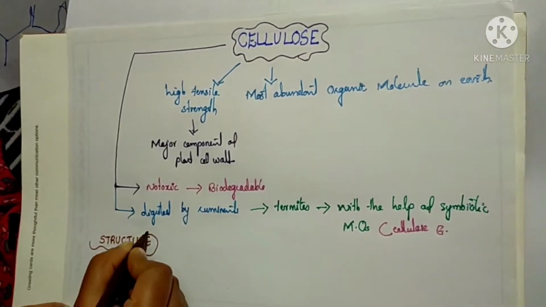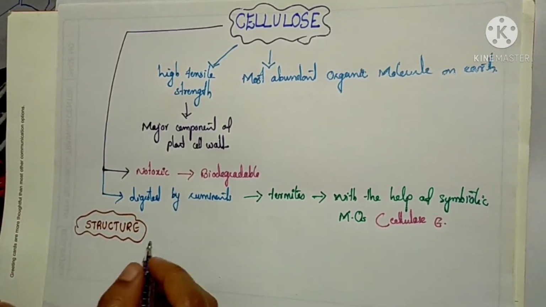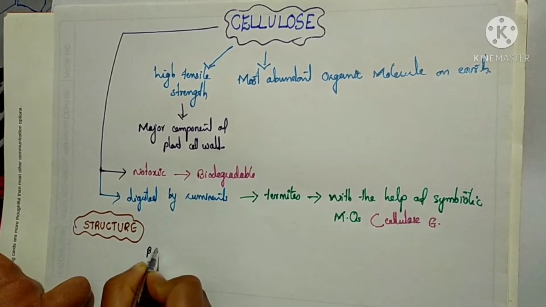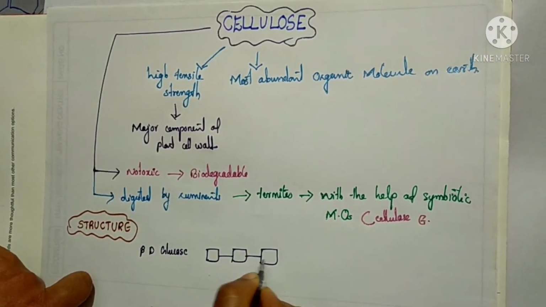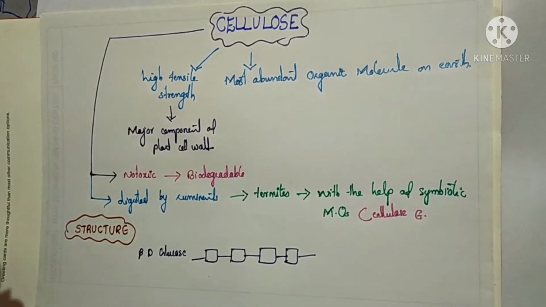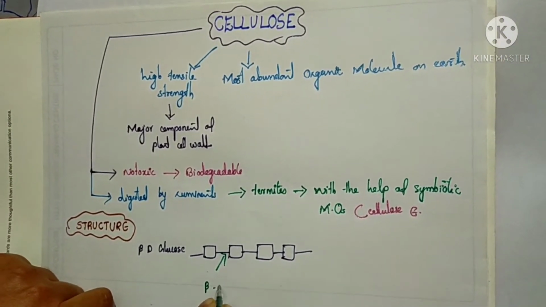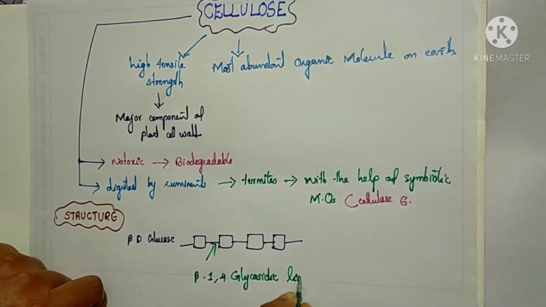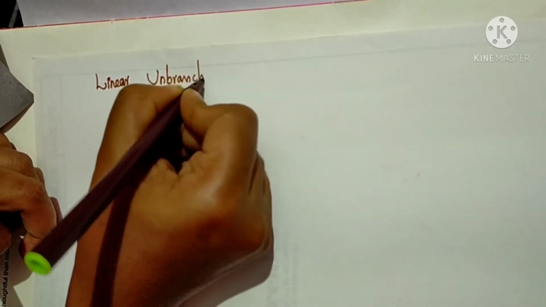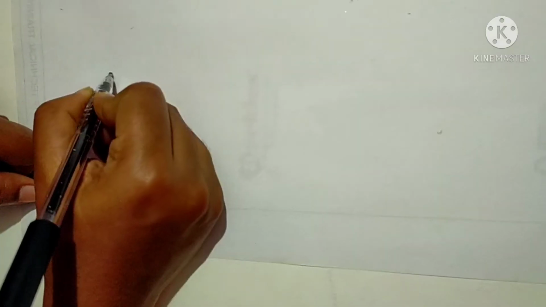Let us discuss the structure of cellulose. It is very simple. It is made up of beta D glucose residues. Several beta D glucose residues are linked together through beta 1,4 glycosidic linkage. Cellulose is a linear, unbranched chain structure.